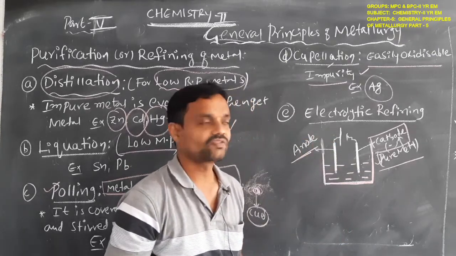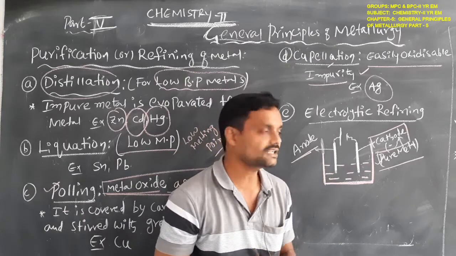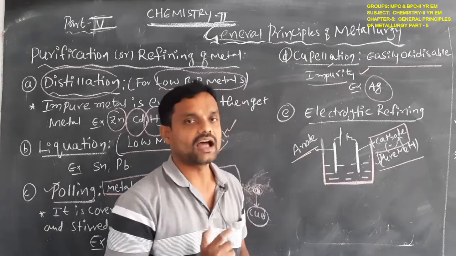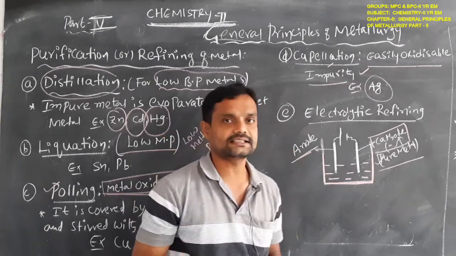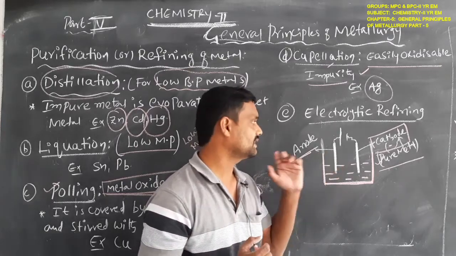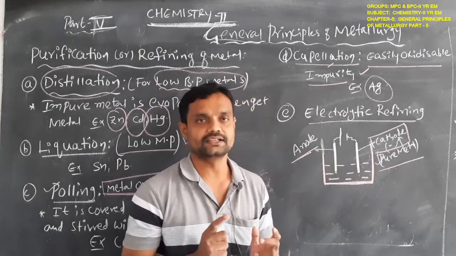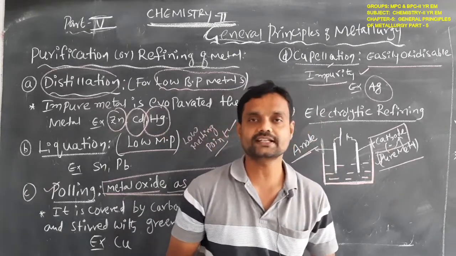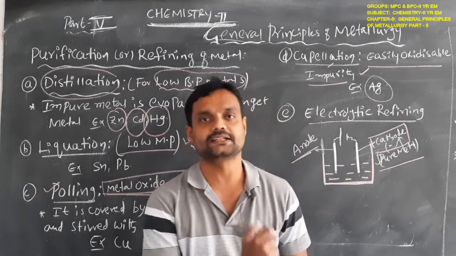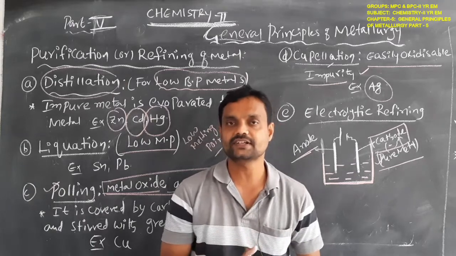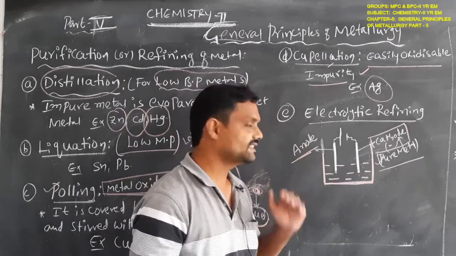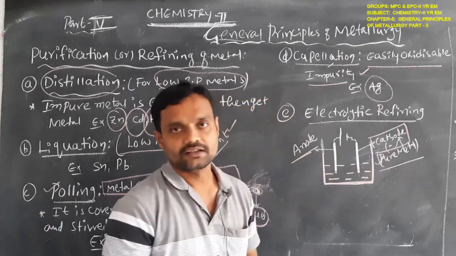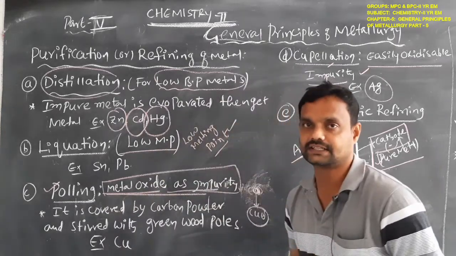This is the principle of electrolytic refining of metals. What is that? Always the pure metal is taken as the cathode and the impure metal is taken as the anode. When we apply the current, the metal will be purified. So this is the meaning of electrolytic refining. The main principle is: anode is the impure metal, cathode is the pure metal.